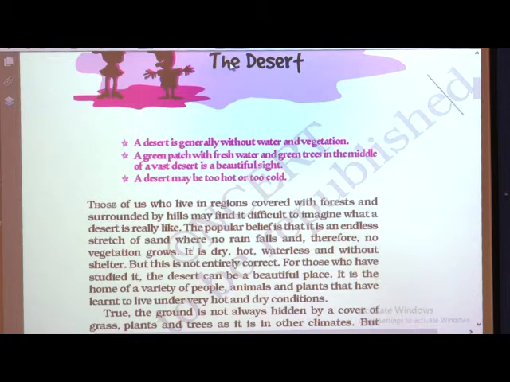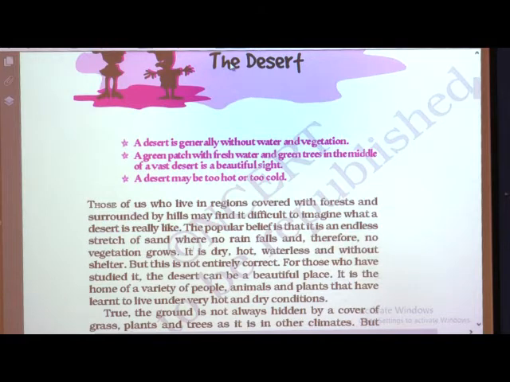A green patch with fresh water and green trees in the middle of a vast desert. If you look on all four sides, sand dunes are there, sand is there, desert area is there, and in the middle the greenery is there. What a beautiful sight, no? Sight means a beautiful scene, an area which gives you a nice scene when you observe or watch it.